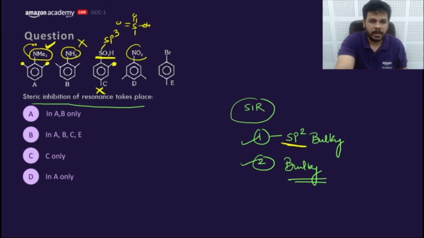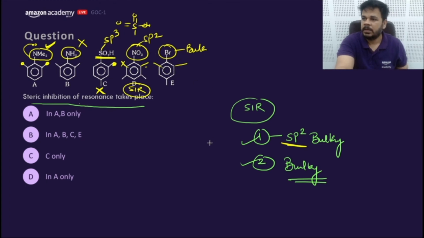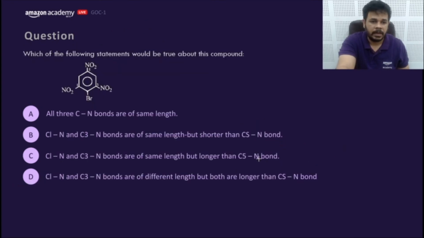What about this? This is sp2, but at ortho position there is no bulky group. So SIR would not be present here. Similarly, it is bulky, but there is no bulkiness here. So answer would be what? Answer would be D only. We need to think twice about these 2 points. SA is the only person whose answer is actually D. Let's move to the next part.